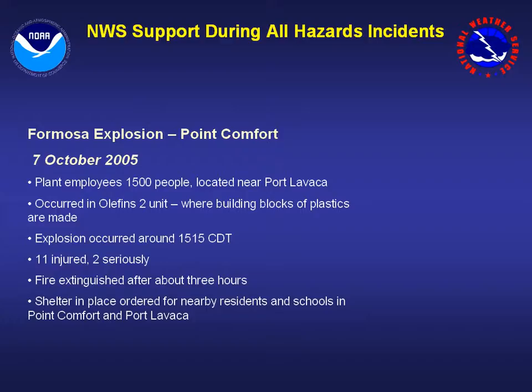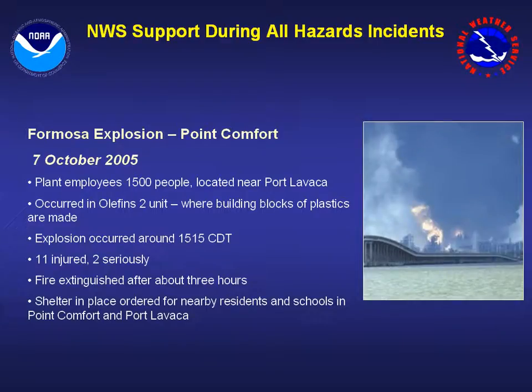Now, the Formosa explosion occurred in October of 2005 in Point Comfort. It occurred in a unit of the plant where the building blocks of plastic are made. This plant employed at the time 1,500 people. There were 11 injured, 2 seriously in this explosion. And like the BP refinery event, shelter-in-place orders were issued for nearby residents of Point Comfort and Port Lavaca during the Formosa event.